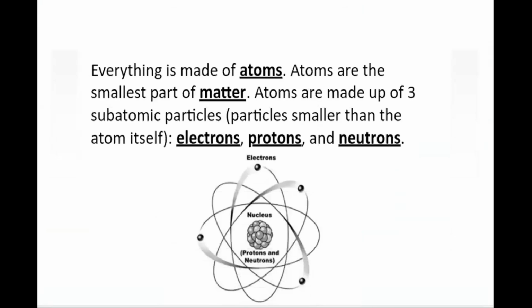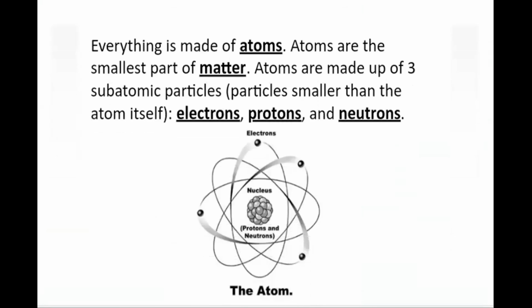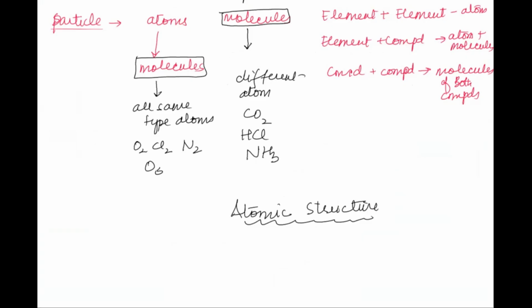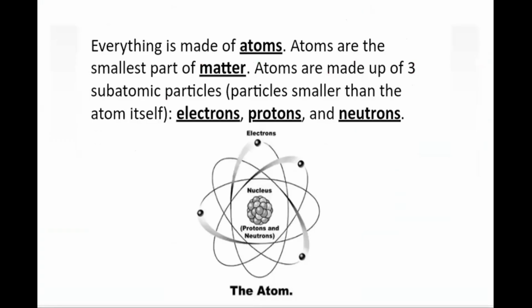When we talk about the atomic structure, we say that every substance is actually made up of atoms, as I have shown you here. Whether you have the elements, they are made up of atoms. In the molecule of a compound, they are also made up of atoms. So an atom is the smallest part of matter. Whatever is around us, in terms of chemistry, is basically matter, and the smallest part of matter is said to be an atom.